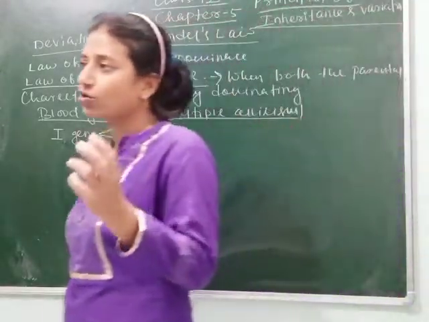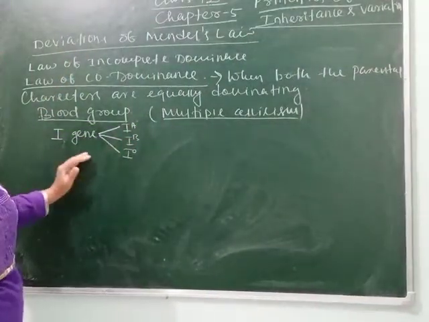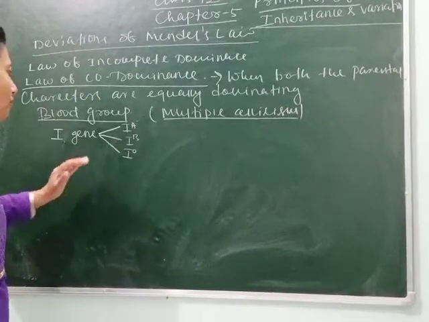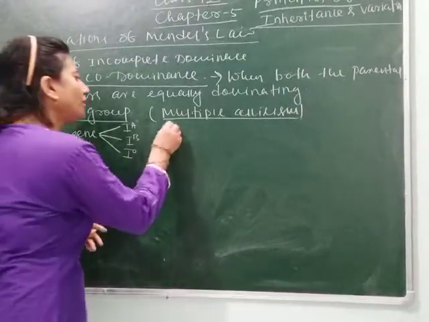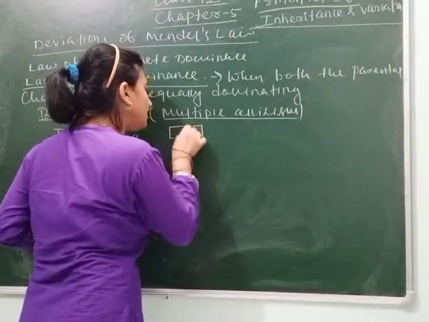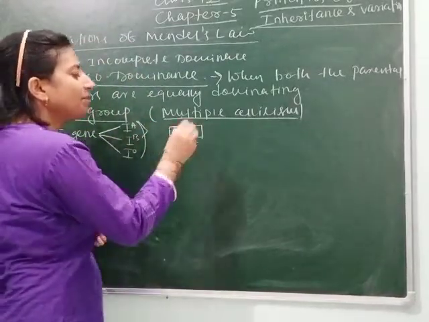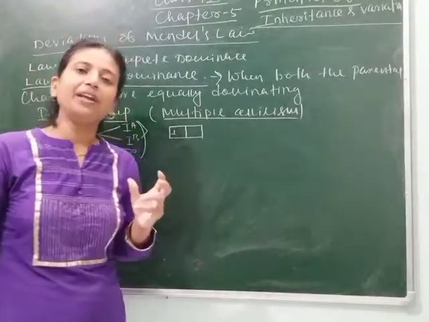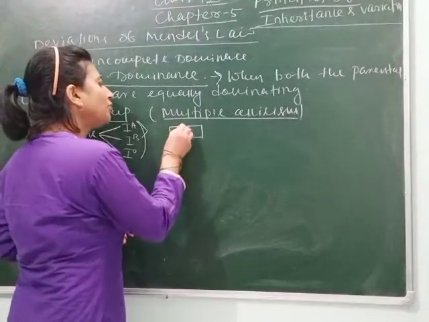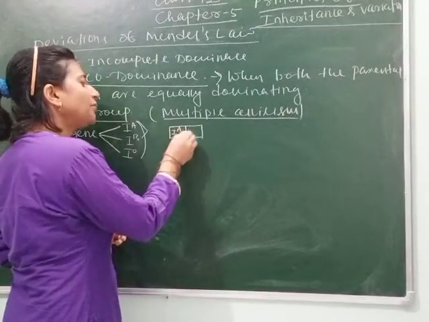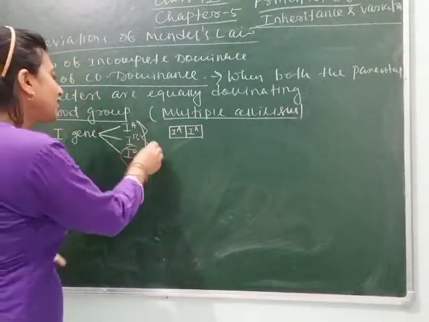To study all these blood groups, we can't consider a single person or two or three persons. We have to study multiple persons, a large population, to know how these blood groups are formed. So we can make a cross between these alleles. As I have told you, each gene has place for two alleles. Out of these three, only two can exist in a gene. If you have blood group A, it may be one allele from your father and one from your mother. So suppose IA from your father and IA also from your mother. Then where will be the rest of the alleles?